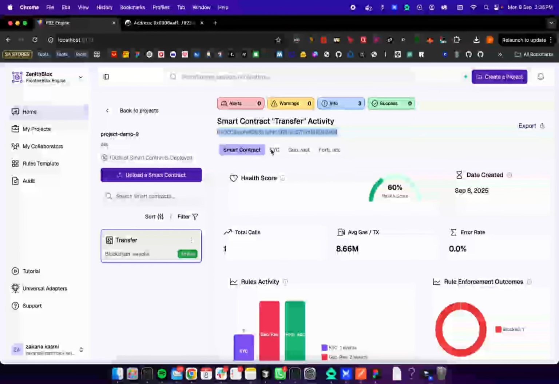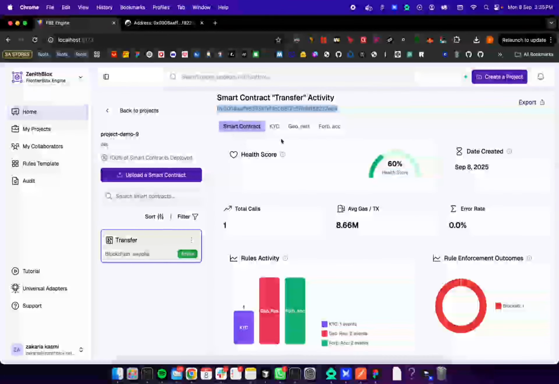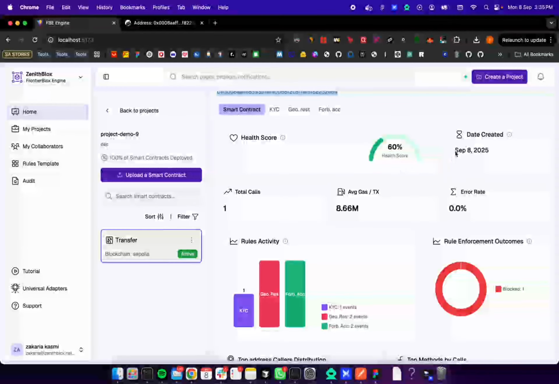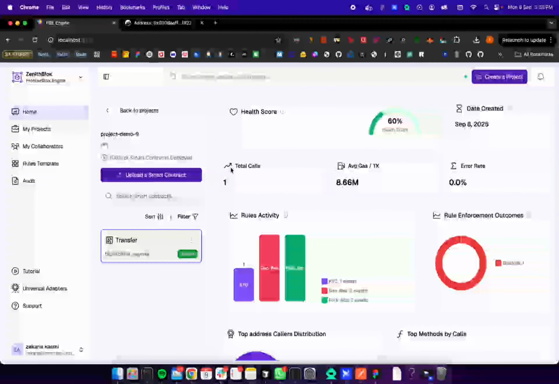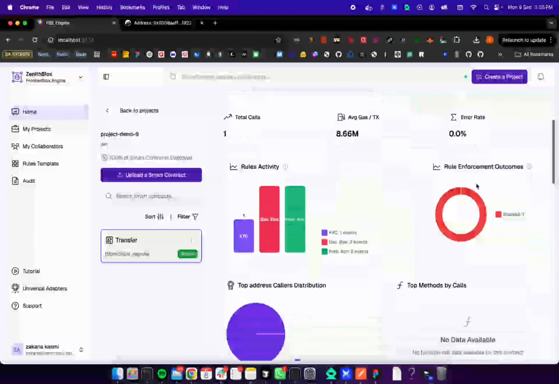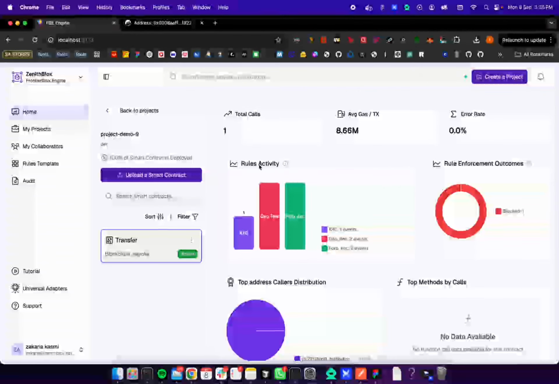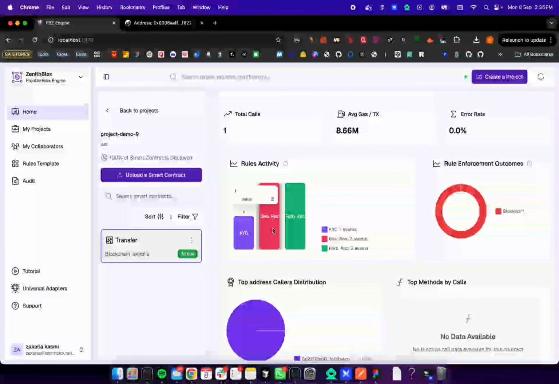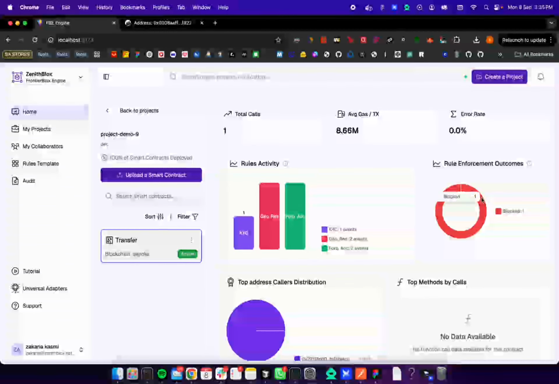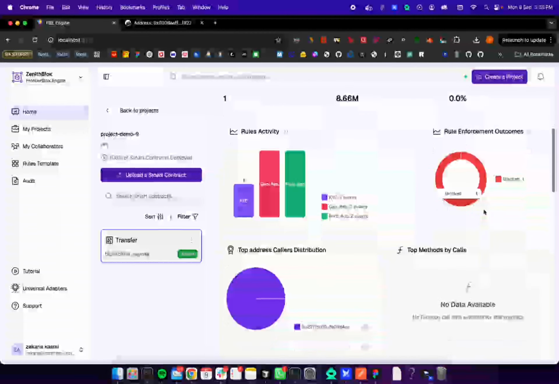And in here, let's start with the smart contract tab. We have the health score of the smart contracts, the created dates, the total calls, the average gas and error rates, and also rules activity. We have the activities in here and how many events have been triggered for a certain rule, and the blockage. For example, we have added forbidden accounts, so one account has been blocked.